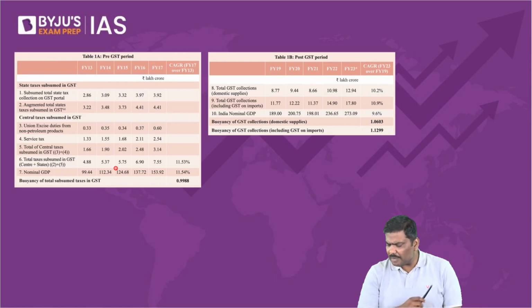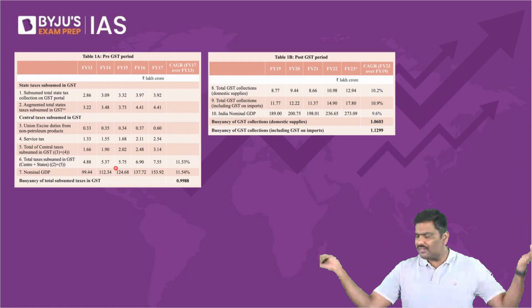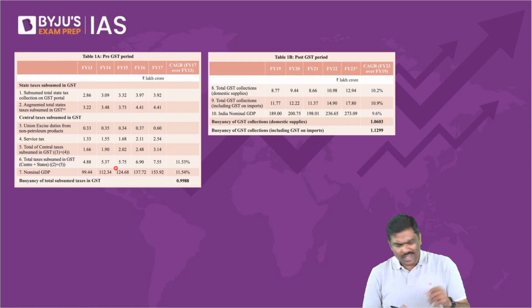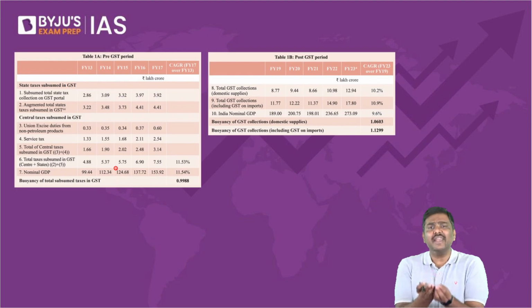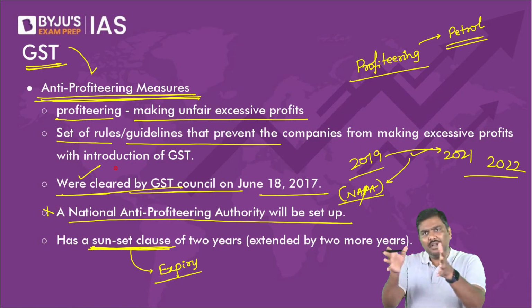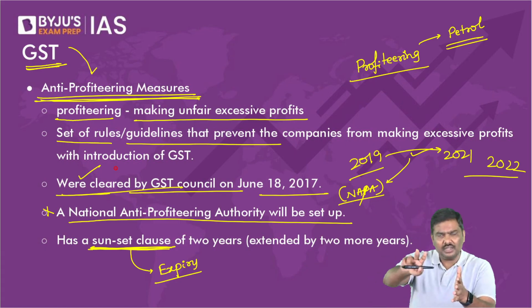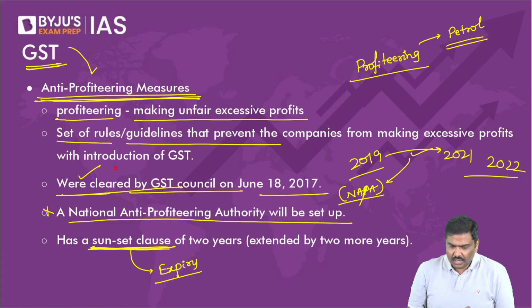Anti-profiteering measure is only applicable for essential commodities? No. Right? Any product that is covered under GST will come under anti-profiteering measure. Last point. What was the last point? Has a sunset clause, expiry date. Authority was set up in 2017. Authority will be closed after 2 years. Sunset clause. Okay.